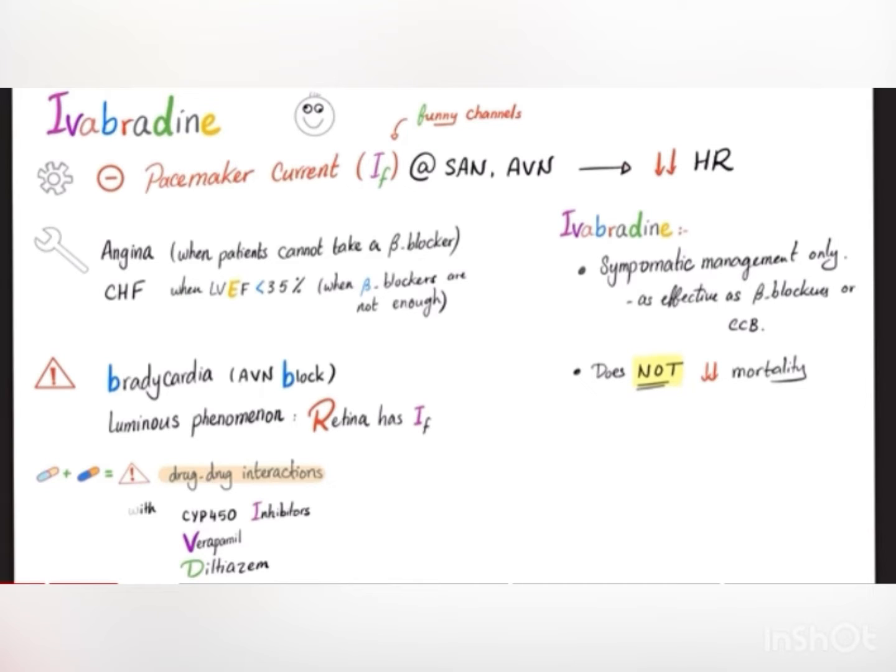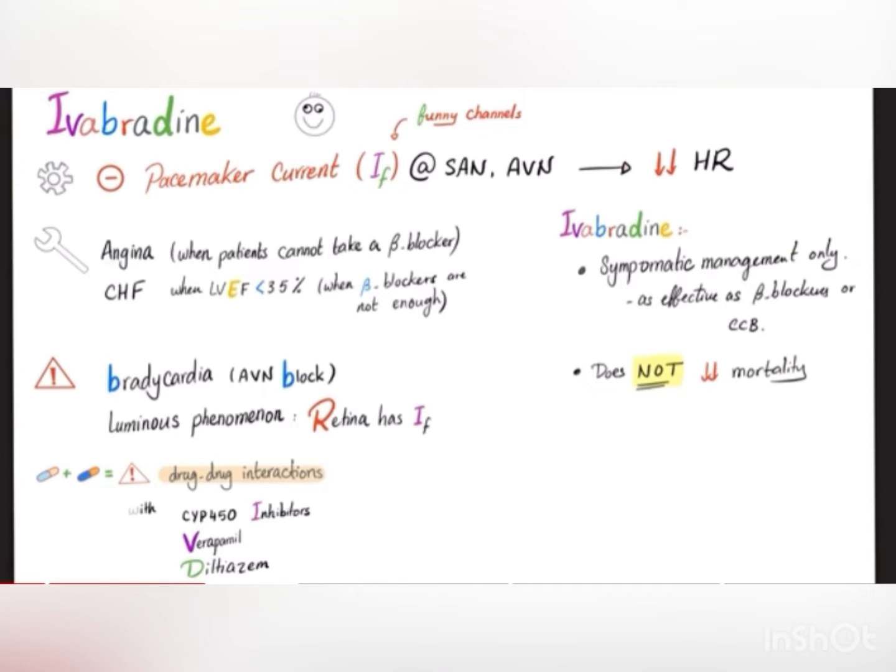But how about the sympathetic and the parasympathetic innervation? This is to speed up the heart or to slow down the heart, but not to initiate the impulse. The impulse initiates from within. Hashtag automaticity. When you inhibit the pacemaker current, you will end up with low heart rate. What are the clinical uses? You have angina and CHF.